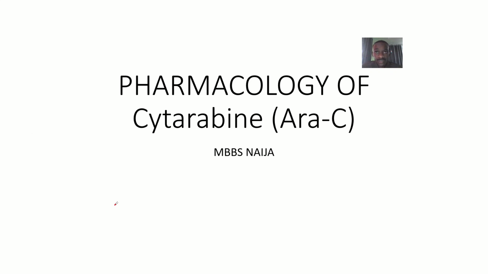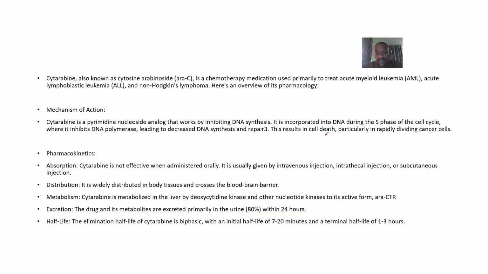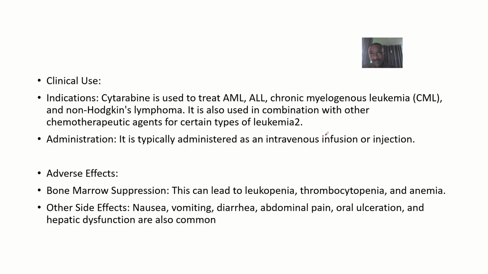Now for the next drug of choice, we'll get to talk about the pharmacology of what? Cytarabine. So this cytarabine is mostly sold under the brand name Ara C. We'll get to see that it's actually a cancer drug, and this type of cancer drug is actually a chemotherapy. So we get to look at the mechanism of action, pharmacokinetics, clinical uses, and adverse effects when you are using this drug.